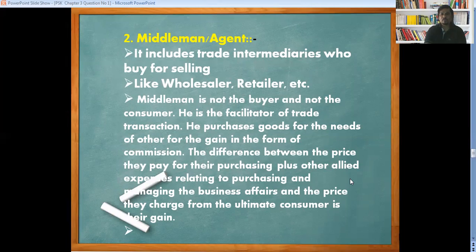He purchases goods for the needs of others for a gain in the form of commission. The gain is the difference between the price they pay for purchasing, plus the other allied expenses relating to the purchasing and business affairs, and the price they charge the ultimate customer. Normally a wholesaler and a retailer buy from the manufacturer, add their commission, and sell to the final customer. Basically they purchase goods and services only for business purposes, for resale to the final customer, and they collect all the profit from the pocket of the customer. This comes under the middleman or agent.